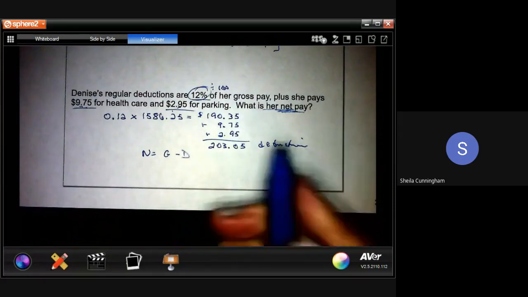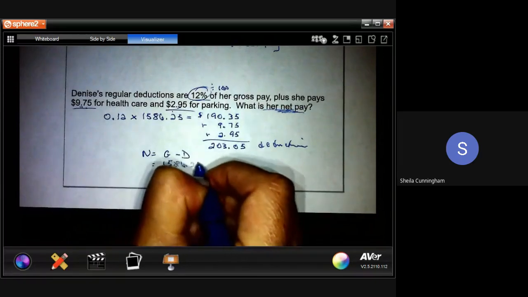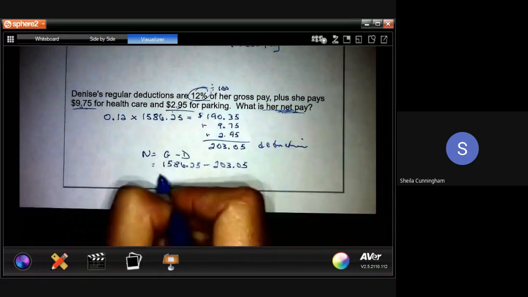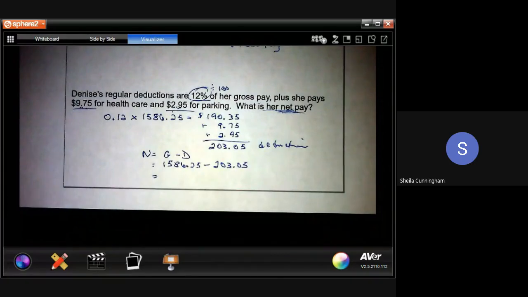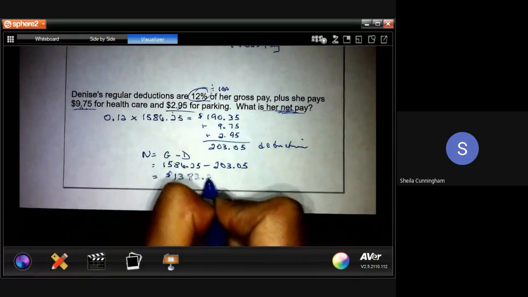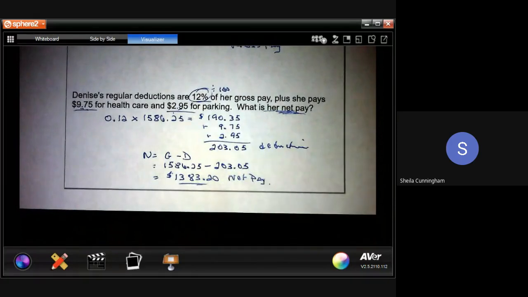So her gross being $1,586.25 and subtract her $203.05. And she has a take-home pay for the month of $1,383.20. That's net pay. That's her take-home. So for a month, if she's got to pay rent and all her bills out of that and buy food, she might want to be able to try and sell a little bit more moving forward.